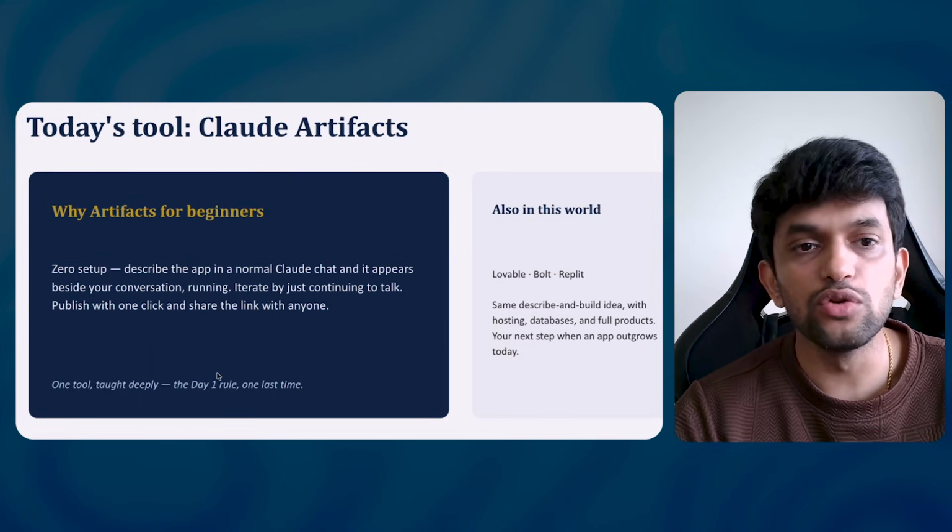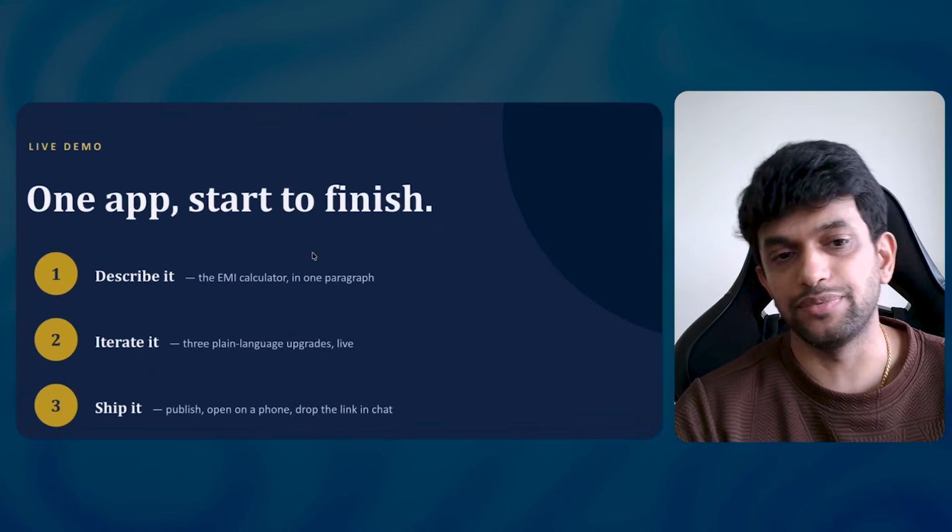Okay. Now, how do you do that? Basically, you just have to describe what you want. For example, here, if you can see, I'm asking it, build me a simple EMI calculator web app. The inputs are loan amount, interest rate, and tenure in years, each with a slider. It shows the monthly EMI in big bold numbers plus the total interest and total payment in Indian rupee format, clean modern design and mobile friendly. I think this is good. Yeah. Okay, let us do this.